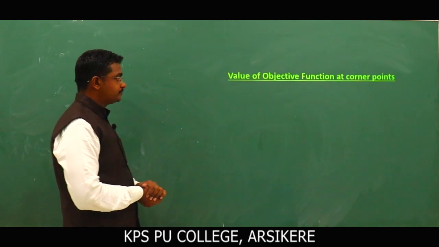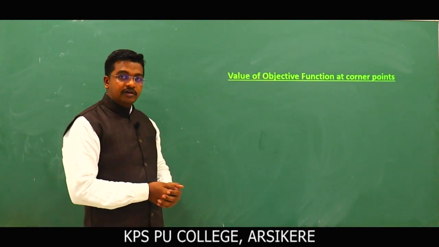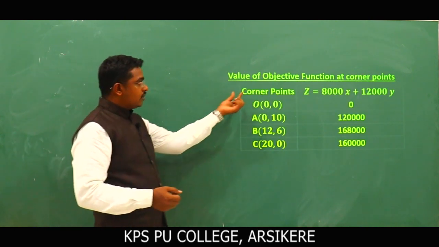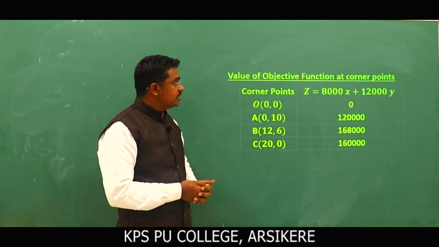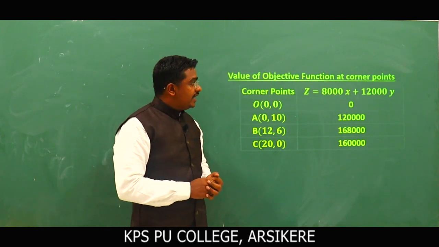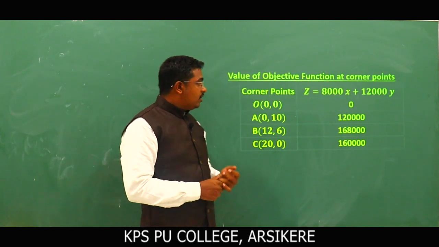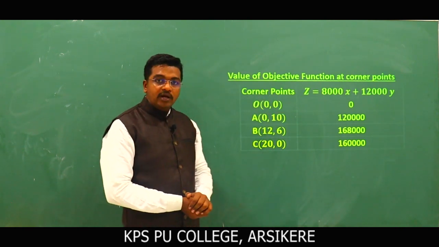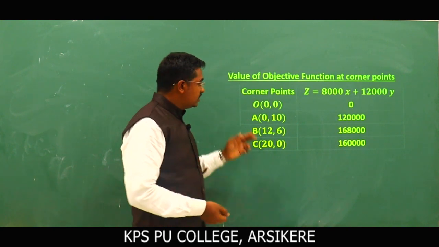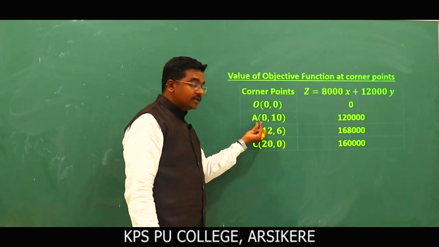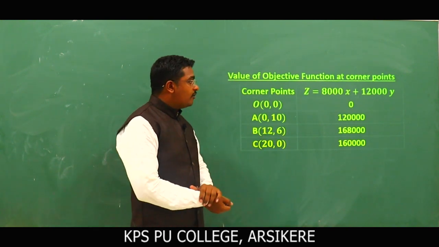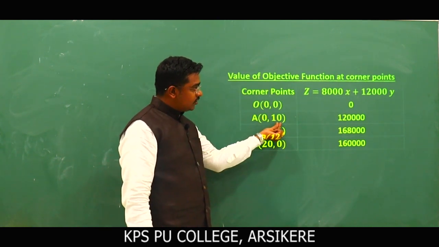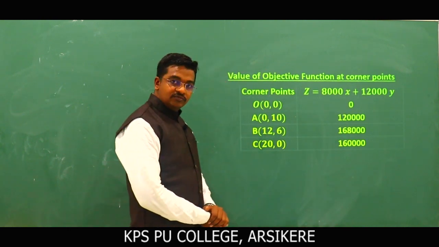The value of the objective function at the corner points. These are the corner points and this is the objective function: Z is equal to 8000x plus 12000y. On substituting x is equal to 0 and y is equal to 0, we obtain the value 0. For point A, 0, 10, substituting x is equal to 0 and y is equal to 10, we get 1,20,000.